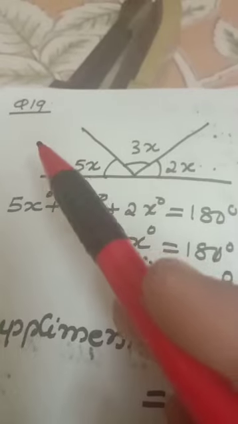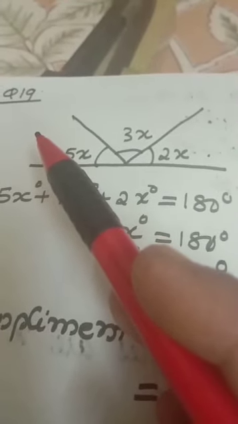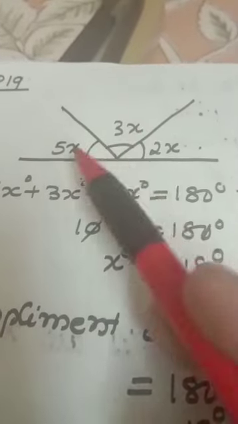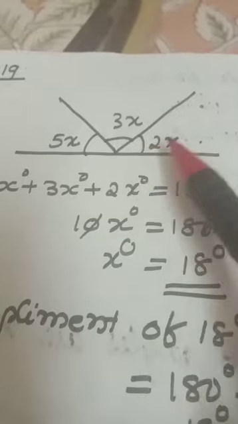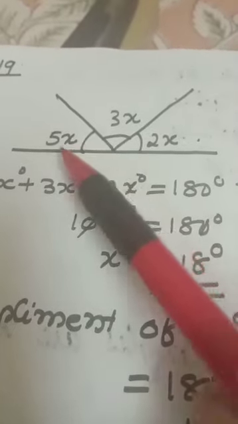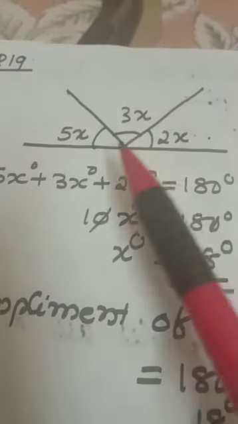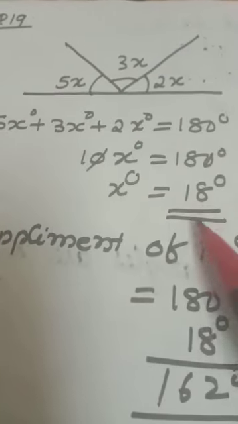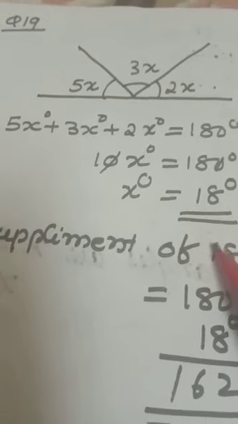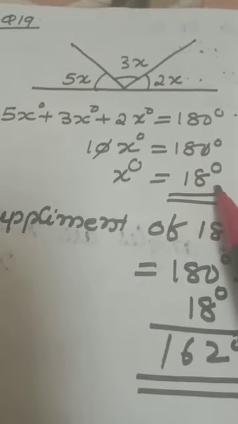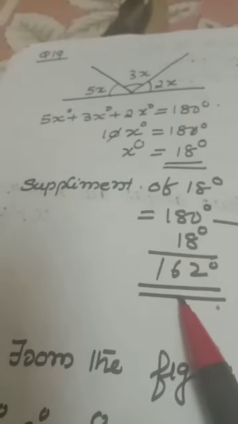Number 19. Use the following figure to find x and its supplement. You have to find x. Supplement means you have to subtract from 180 degree. Straight line, when you add these three angles, you will get 180 degree because of the straight line angle. Solving, you are getting 18 degree. Clear? So the supplement of 18 degree means you subtract from 180, you will get 162 degree.